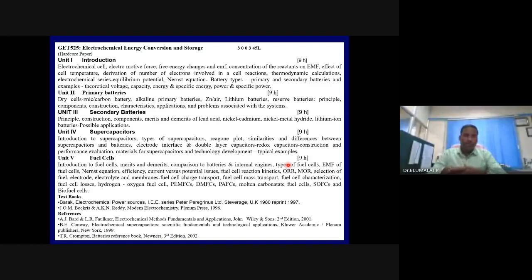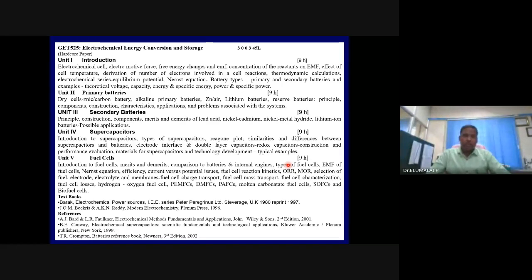What is the thermodynamic connection between the voltage and the free energy change? What is the influence of reactant concentration on the cell voltage or electrode potential? What is the influence of temperature on battery, fuel cell, and supercapacitor performances? How does the number of electrons contribute towards the power density or the energy density of a battery or a fuel cell?